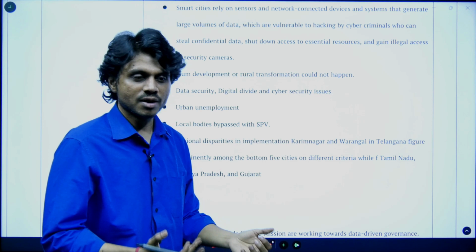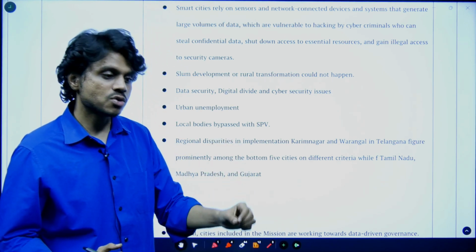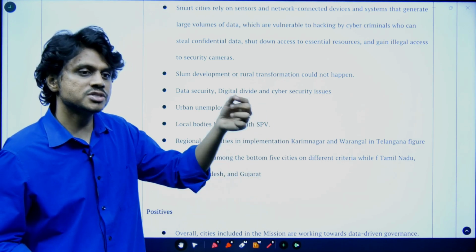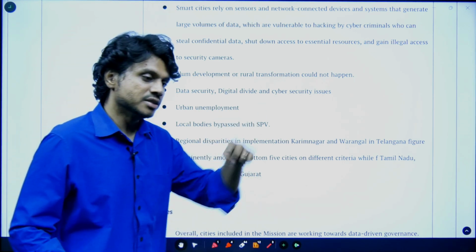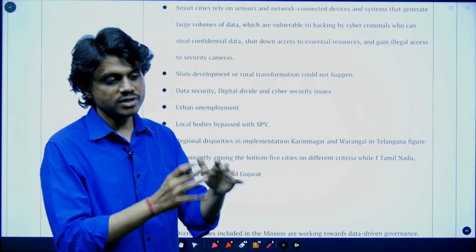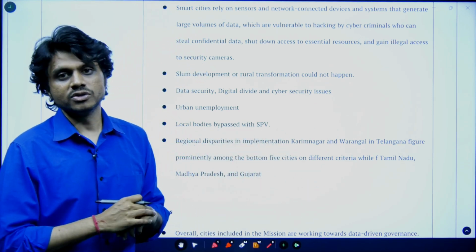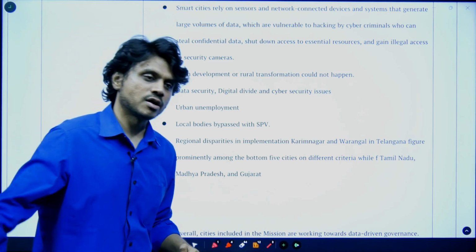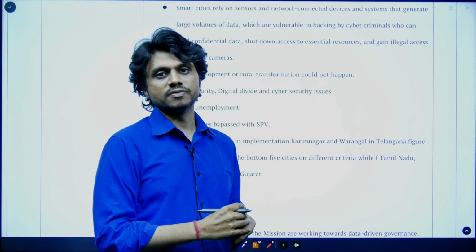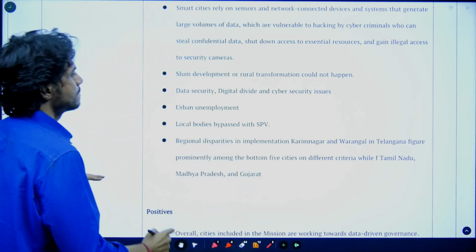You might develop an area, but there is always a limitation. You have to address the root cause. Smart city is not the root cause. If you can provide development in tier 2 cities, tier 3 cities and rural areas, then migration will reduce. Then you can afford to do development for a limited area and limited population. You cannot afford to do development when there is a huge influx of population. There should be some kind of gap.